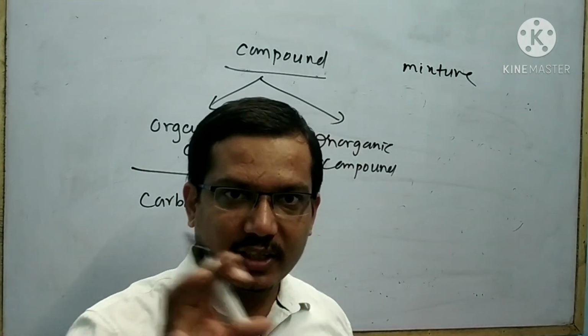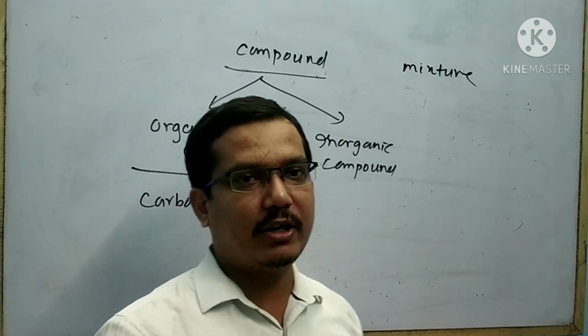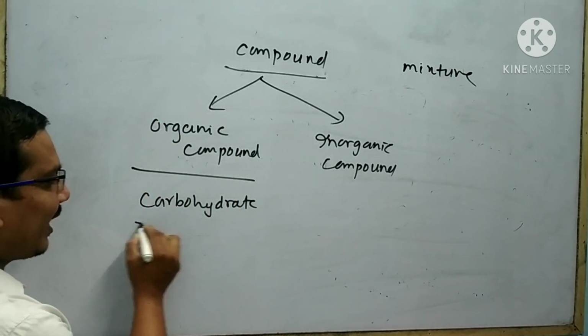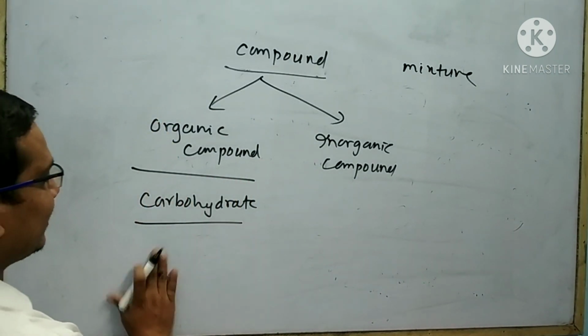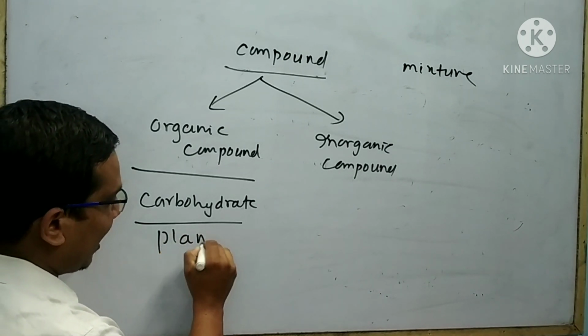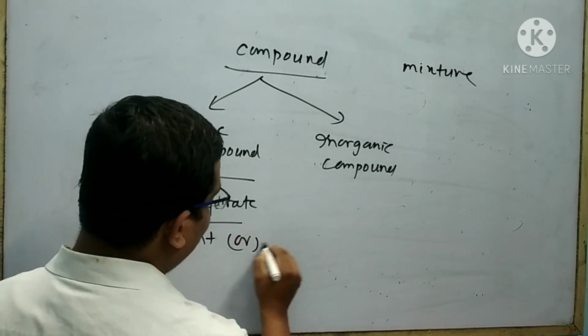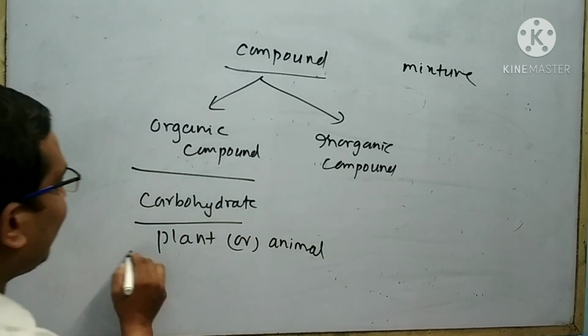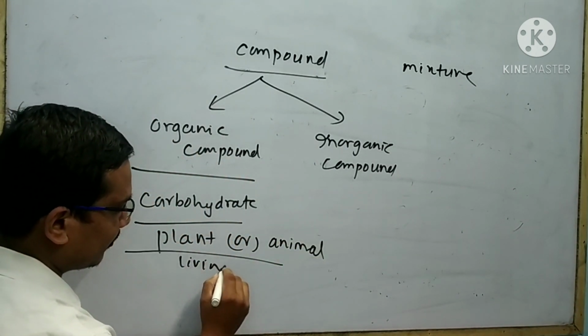Can carbohydrate be found in any stone? No. Carbohydrate can be synthesized from plants or animals. These are living organisms.